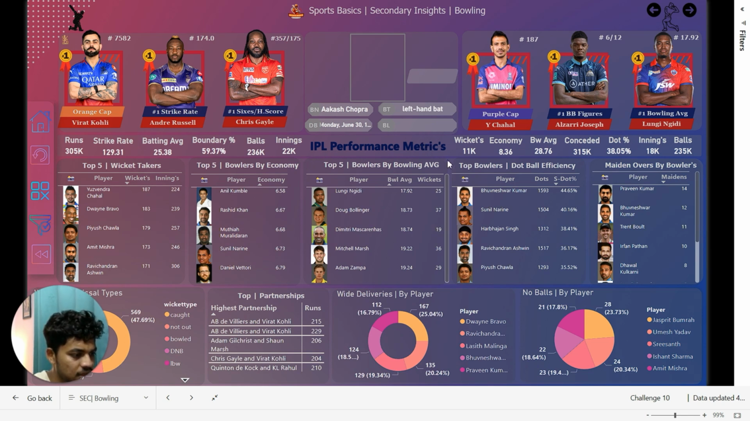And we have at first place Bhuvneshwar Kumar who bowled 1593 dot balls, followed by Sunil Narine with 1500 dot balls. And next we have Harbhajan Singh with 1312.